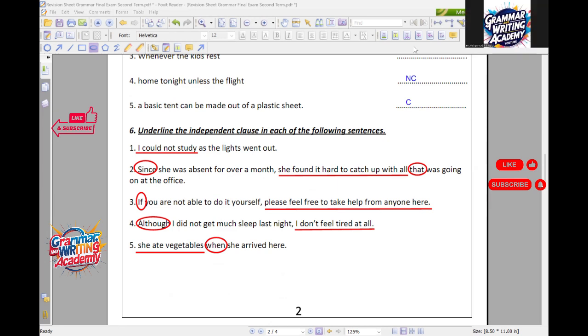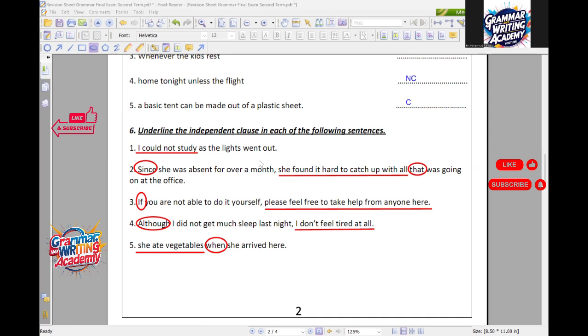Hello, Karam. Here in question number 6, in this exercise, I told you the way to answer it. Once I ask you to underline the independent clause, stay away from the subordinating conjunction with the clause after it, and also the relative pronoun with the clause after it. As you can see in question number 2, please wait for me.